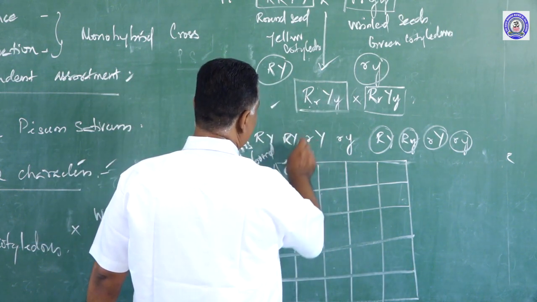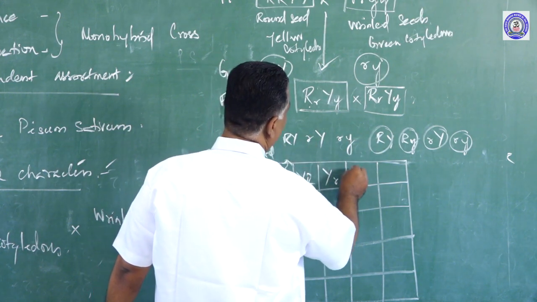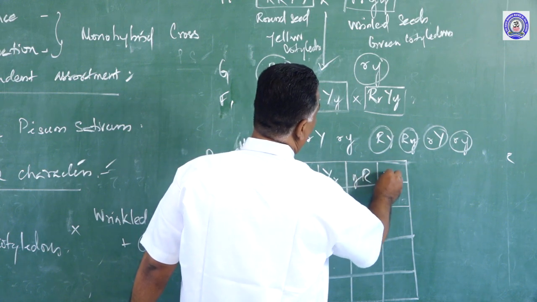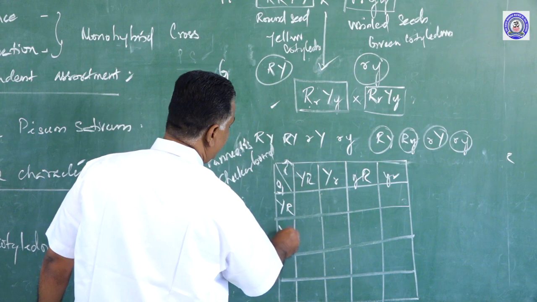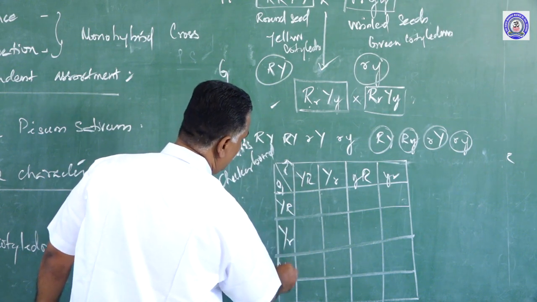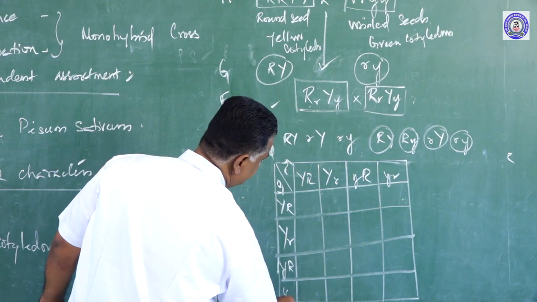The gametes of this and this: capital Y capital R, capital Y small r, small y capital R, small y small r, and again capital Y capital R, capital Y small r, small y capital R, and small y small r.